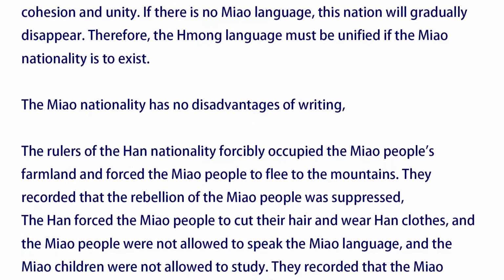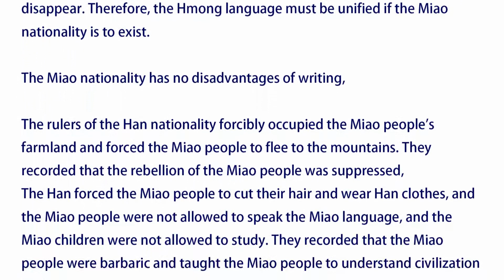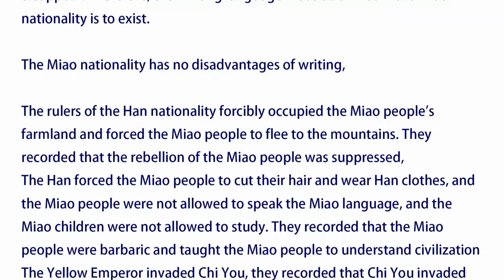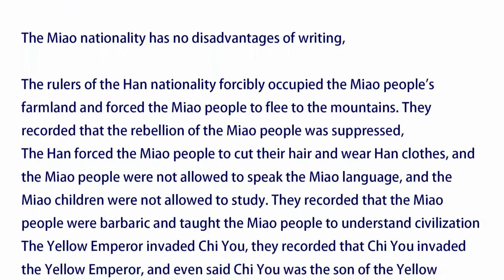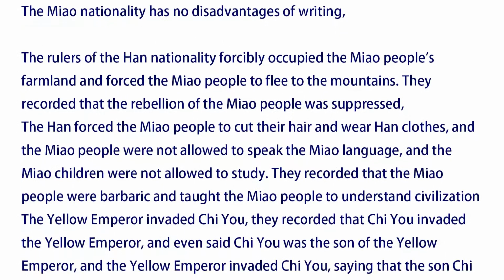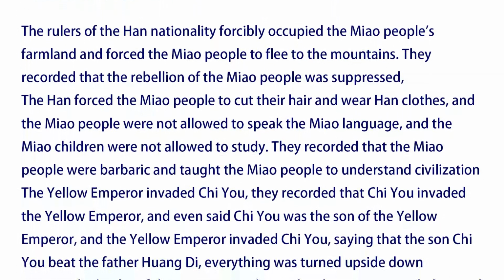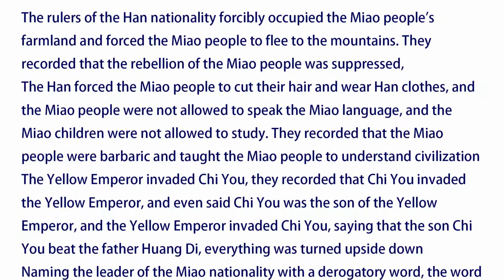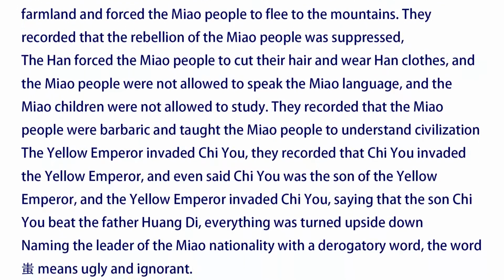The rulers of the Han nationality forcibly occupied the Miao people's farmland and forced the Miao people to flee to the mountains. They recorded that the rebellion of the Miao people was suppressed. The Han forced the Miao people to cut their hair and wear Han clothes, and the Miao people were not allowed to speak the Miao language, and the Miao children were not allowed to study. They recorded that the Miao people were barbaric and that they taught the Miao people to understand civilization.